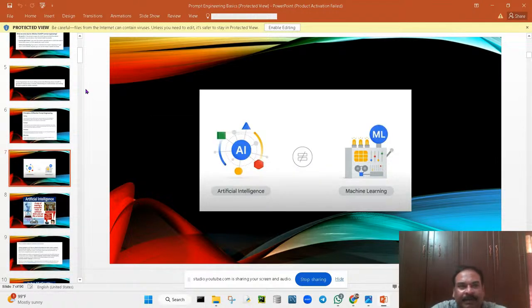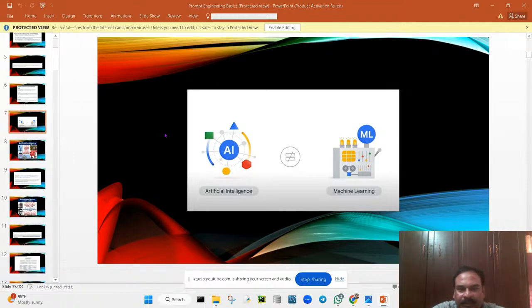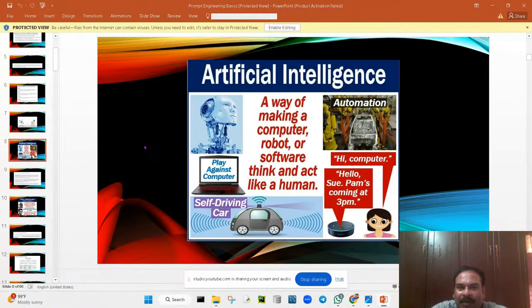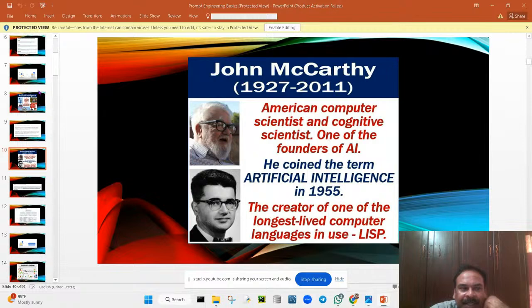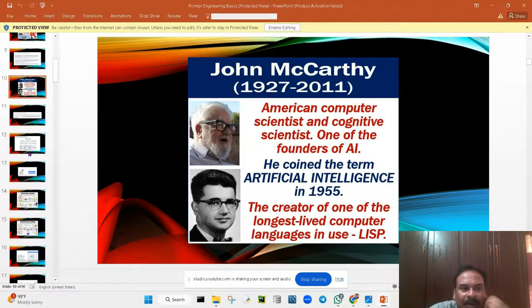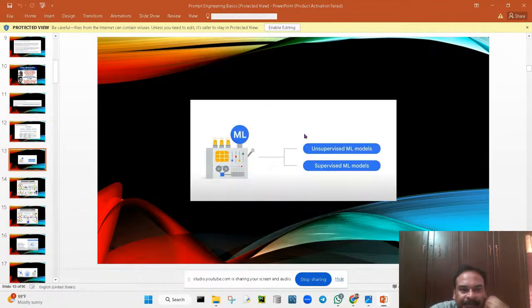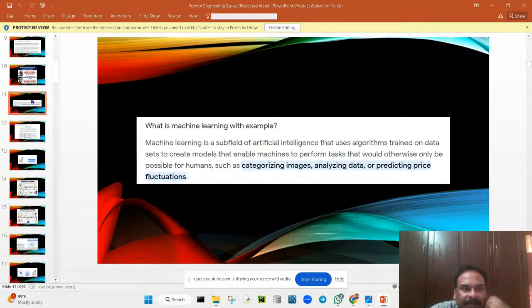So what is this? So we can see here the difference between artificial intelligence and machine learning. So both are not the same. Okay, what is artificial intelligence we came to know. So why did it become very popular? Because Python is a programming language, it became very popular. Why? Because wherever we are using Python, artificial intelligence is used. Okay, you can see that. So he is the founder of artificial intelligence in 1955. He is the creator of artificial intelligence. So now the thing is, how is it related? We are going to see this.